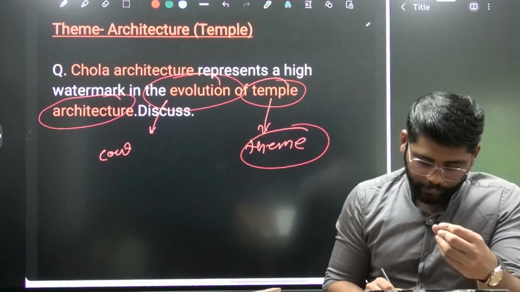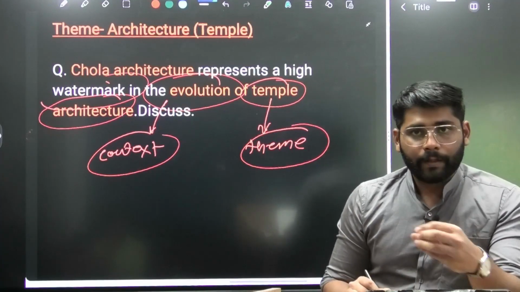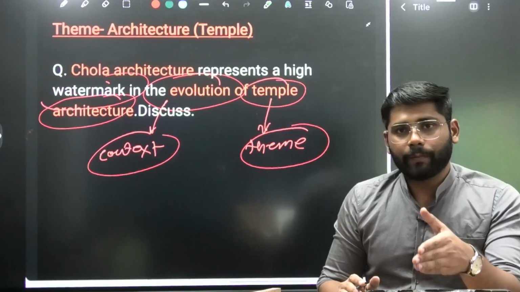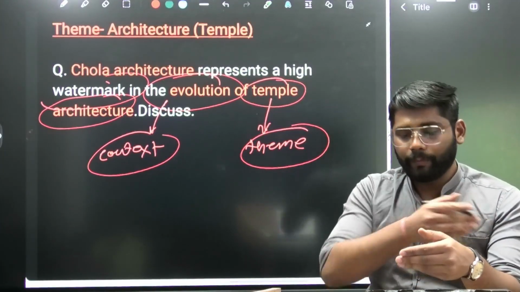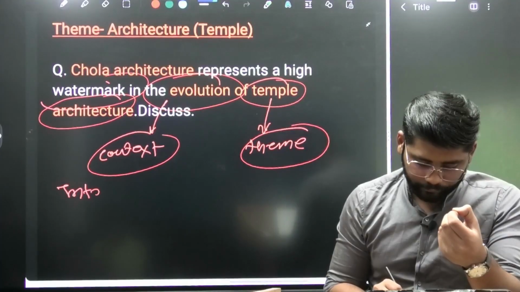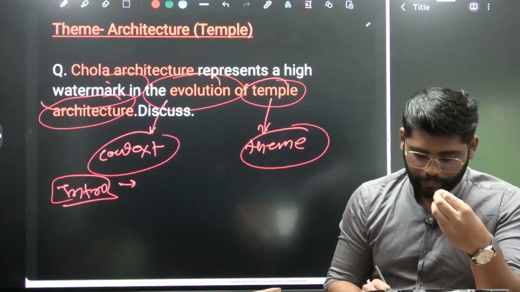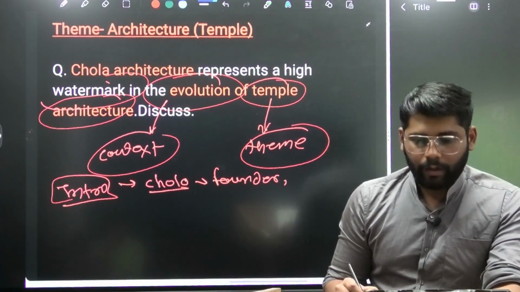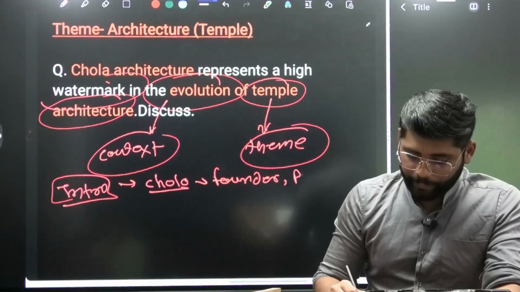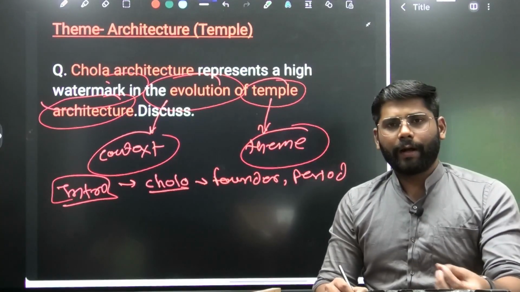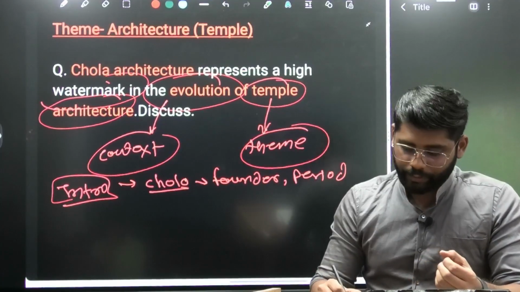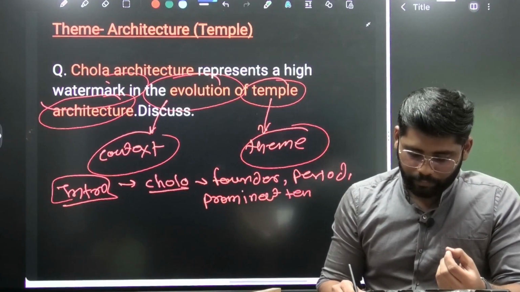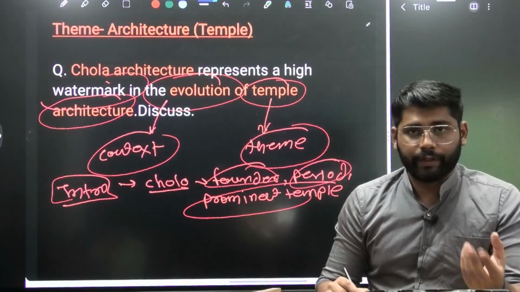They are telling us the context is the watermark moment and evolution. So there are some background developments when it comes to Chola temple architecture, and we need to bring that background element. Basically, after writing the introduction, what will we write in our introduction? That is the standard facts about the Cholas, the founder of the Cholas, their period. And since it is asking about temple architecture, we can mention the places or names of prominent temples. So these three aspects we can use for the introduction here.